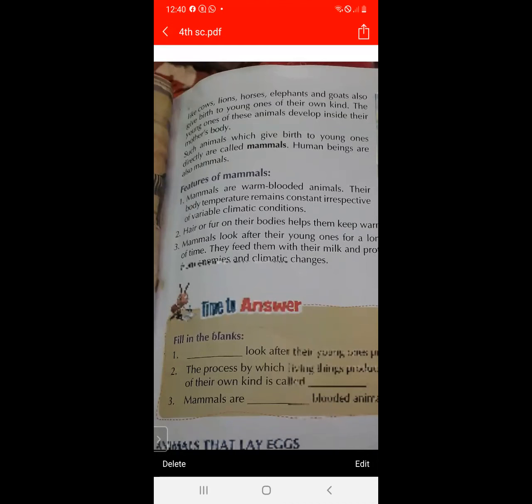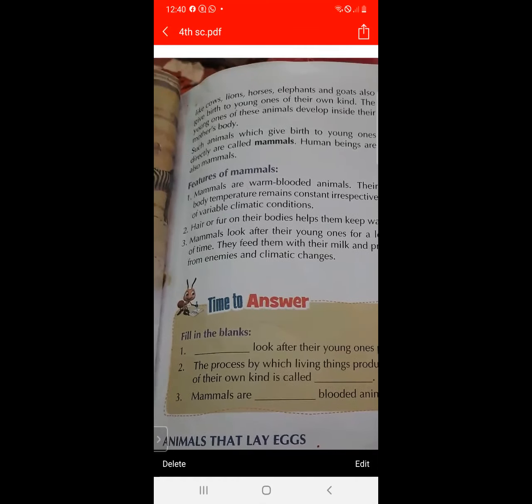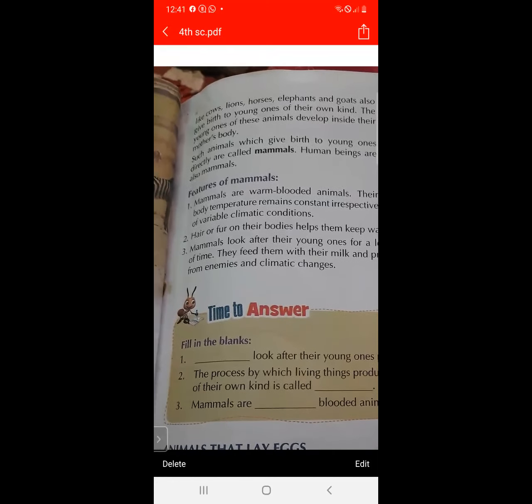As we know, cow, lion, horse, elephant, and goat also give birth to the young ones of the same kind, and the young ones of these animals develop inside the mother's body. So what are mammals? Some animals which give birth to the young ones directly are called mammals. And who else is a mammal? Human beings. Human beings are also mammals.